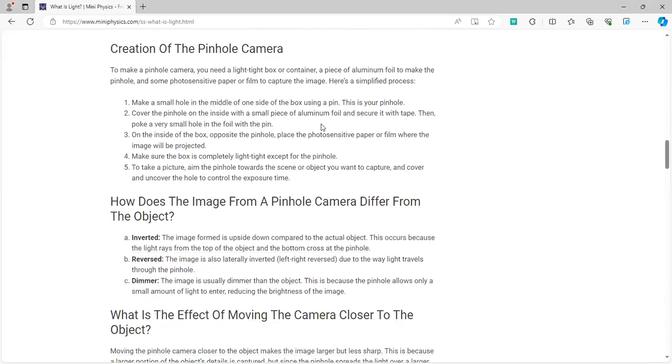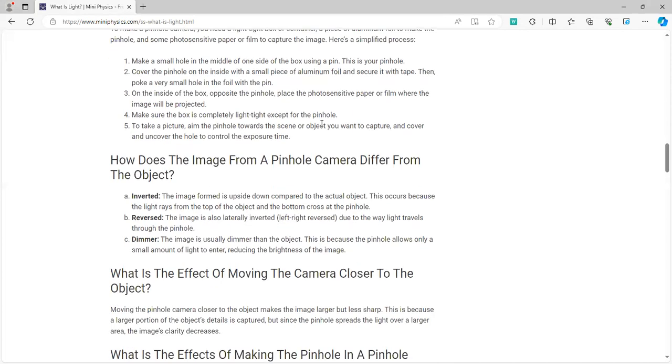Now they've talked about the pinhole camera. You need to know that people who have myopia, or have difficulty seeing objects which are far away, are able to see better when you make them look through a pinhole. Why? Because the light rays converge and they can see the object more accurately.